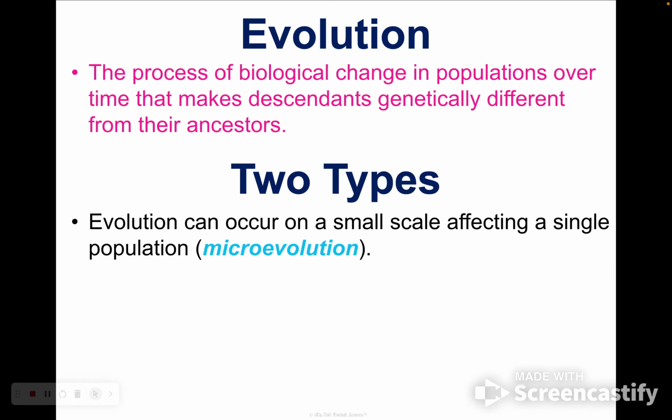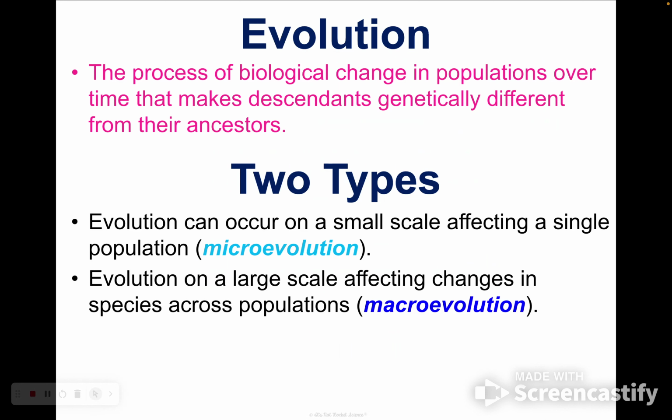The one that's on a small scale is microevolution. It just changes things within a population. It doesn't cause new species to be created. This would be if you need to get a flu shot every year because that flu virus has mutated and changed from year to year. That's why they're asking you to get a flu shot every year, because that population of flu viruses has actually evolved over time, over just 1 year.